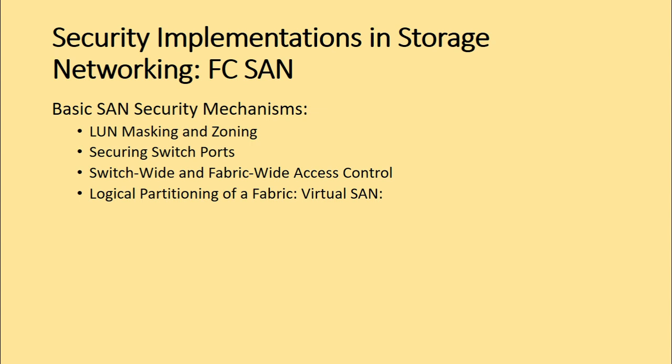The device connection control policy specifies which host bus adapters and storage ports can be a part of the fabric, thereby preventing unauthorized devices from accessing it. Similarly, the switch connection control policy specifies which switches are allowed to be a part of the fabric, preventing unauthorized switches from joining it. So, fabric binding prevents an unauthorized switch from joining any existing switch in the fabric.